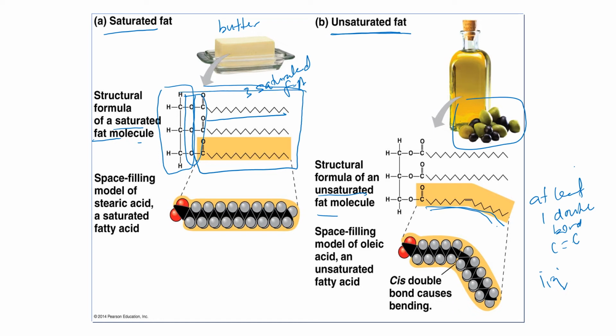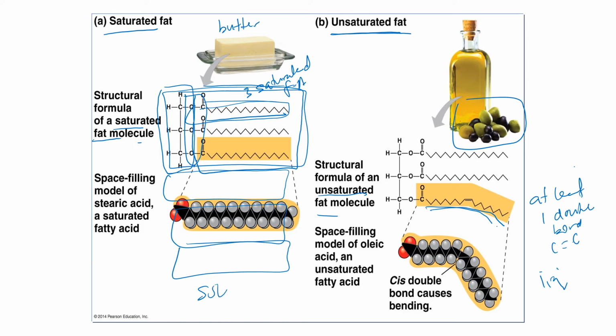For saturated fat, the structure of the fatty acid is linear, so the fatty acids can be packed close together, causing the fat to be solid at room temperature. Unsaturated fat is liquid at room temperature due to the presence of the kink or bent structure.